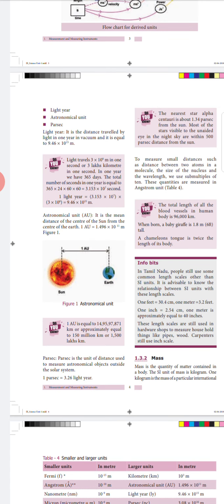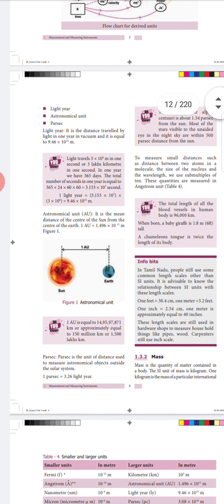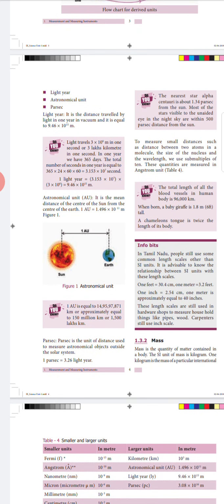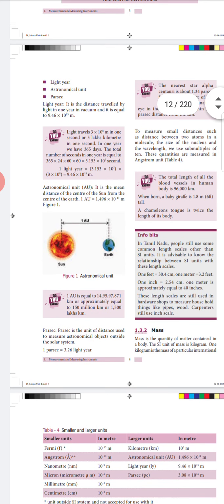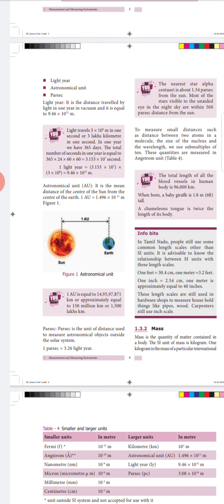The value of a light year is 9.46 into 10 to the power of 15 meters. And next one is the astronomical unit. What is the astronomical unit? The distance between the center of the sun and the center of the earth is called an astronomical unit.